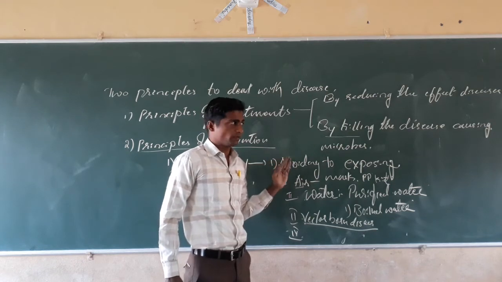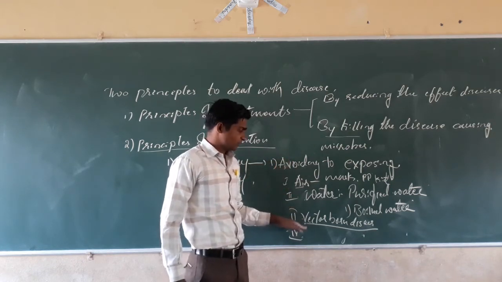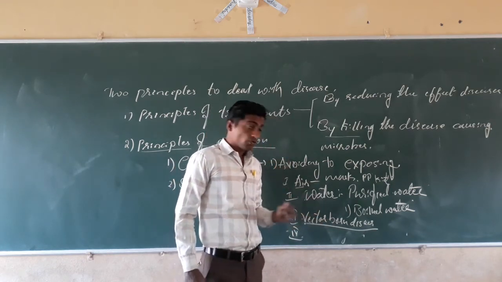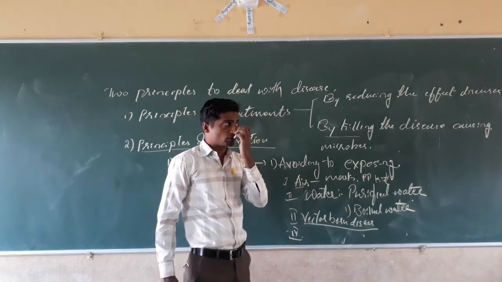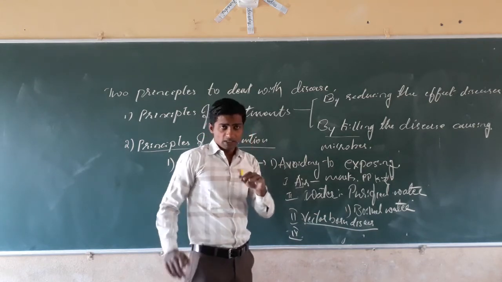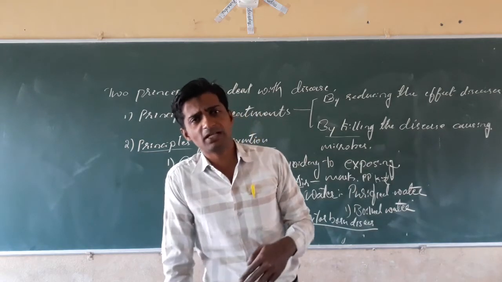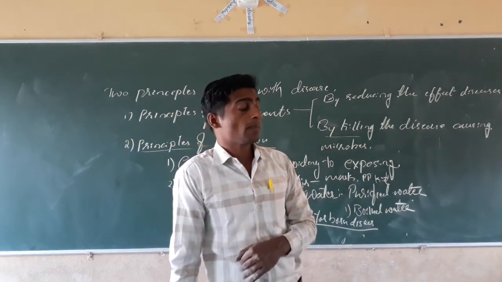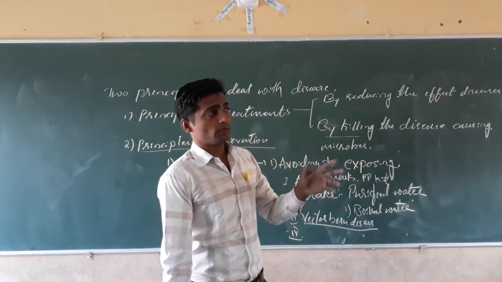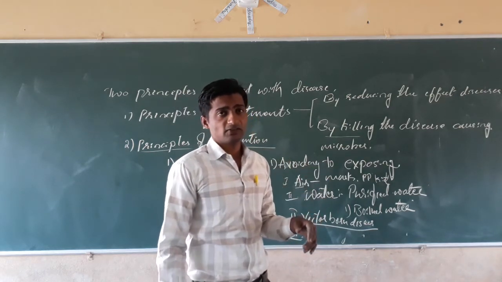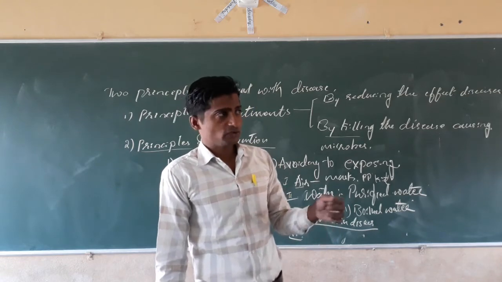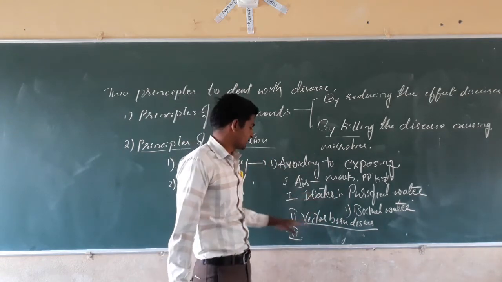For vector-borne disease like the mosquito, avoid stagnant water in catchment areas and keep our environment clean. Then we use mosquito repellent and pesticides to kill the microorganisms.